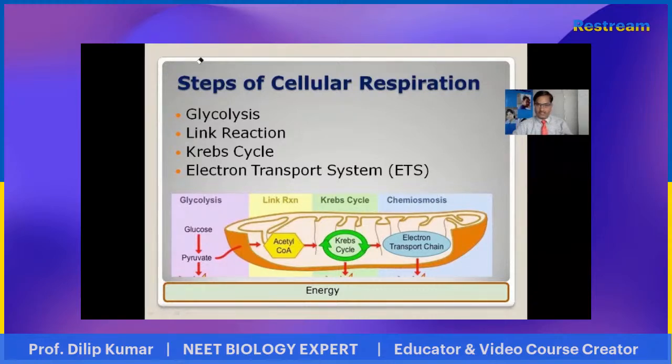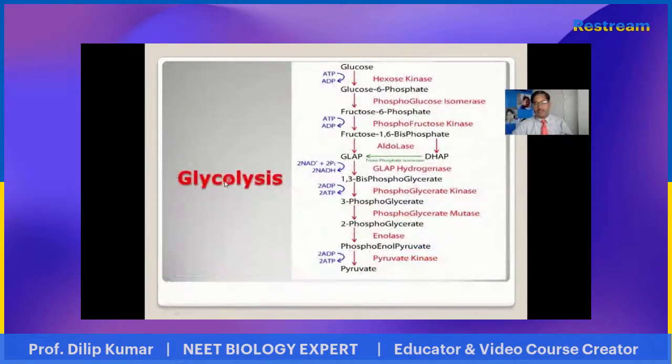Now see the next step. What is the next step? How does glycolysis take place? Here is the overall view of glycolysis that has been given. As you know from our discussion, glycolysis takes place in a total of 10 steps. So see, students, this is a very important flow chart of glycolysis of respiration, and always remember that this is the very important step where ATP is generated.